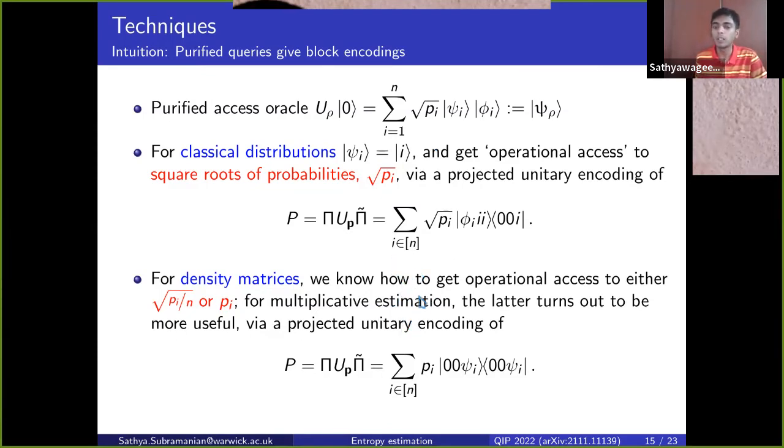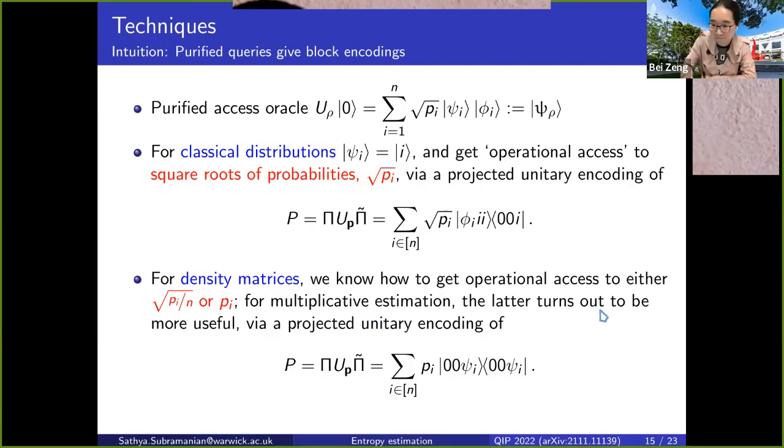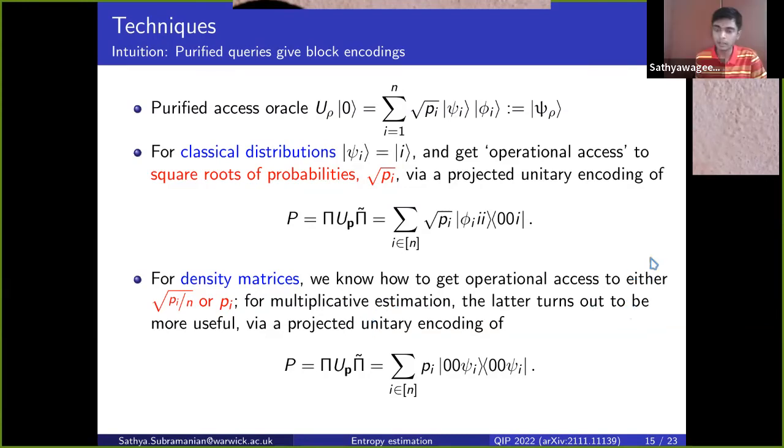And we only know how to get operational access to either square root of pi over n or just the pi's themselves. For multiplicative estimation, we find in our work that the latter is more useful. And the former, square root of pi, an encoding that gives you access to the square roots of pi, has been used in previous work of Gillian and Lee to get additive estimates.